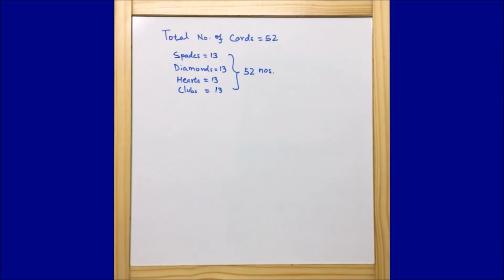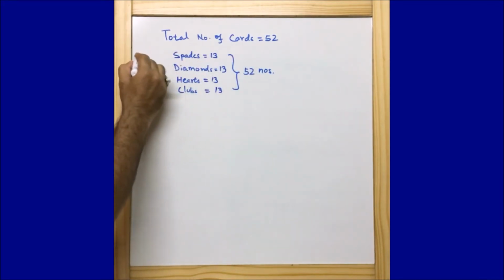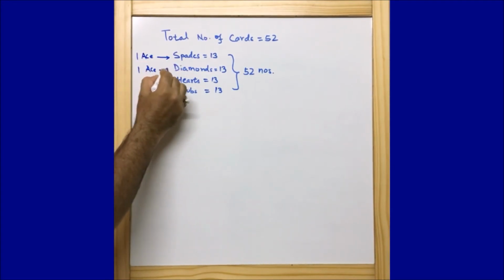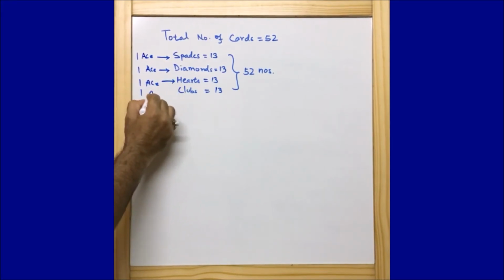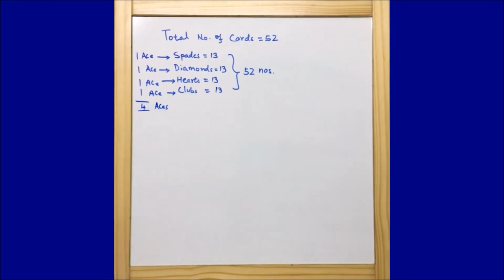So what is the probability that the card will be an ace? If you look here, we will get 1 ace from spades, 1 ace from diamonds, 1 ace from hearts, and 1 ace from clubs. So together there are 4 aces, and the chances are 4.